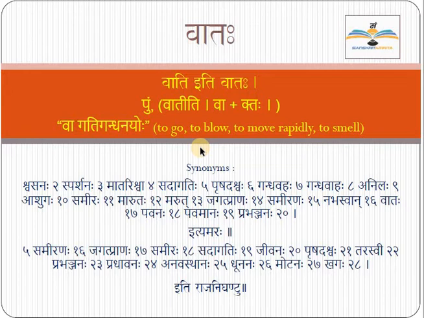Something you can write about vata, and we have already understood, you must have already studied about vata, that vayu is of 5 types, right? Udana vayu, samana vayu. So like that we have 5 types. Out of this you can write something about them, and then synonyms we have swasanaha, sparsanaha, matariswa. All are the synonyms for vata, right? You can clearly read and understand. Here I don't need to teach anything.